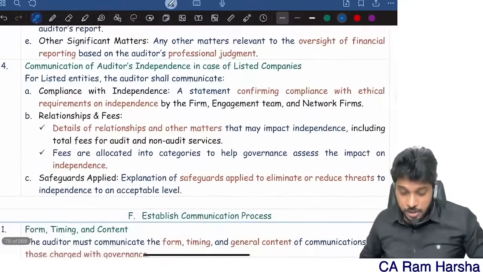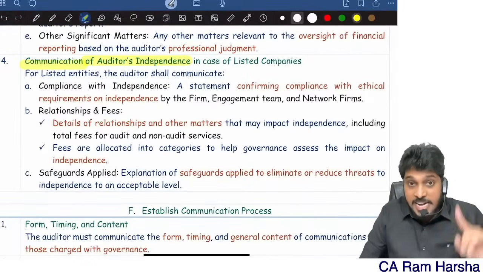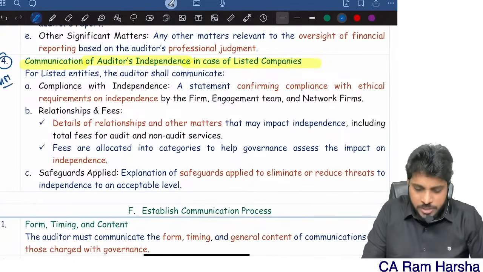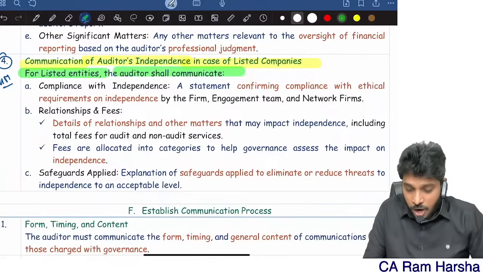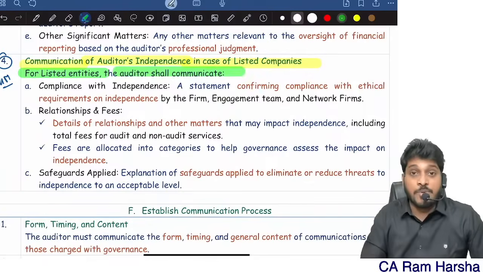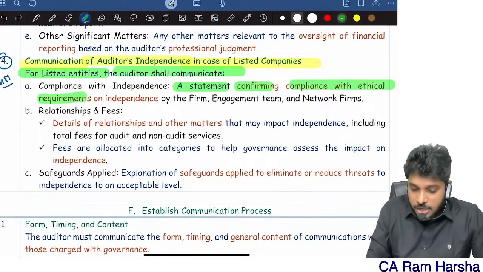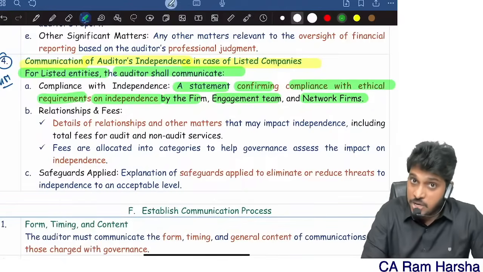And most important, you should communicate independence compliance in the case of listed companies. Straight away a 4 marks question might come. For listed entities, the auditor shall communicate a statement confirming compliance with ethical requirements on independence by the firm, by the team, by the network firms.